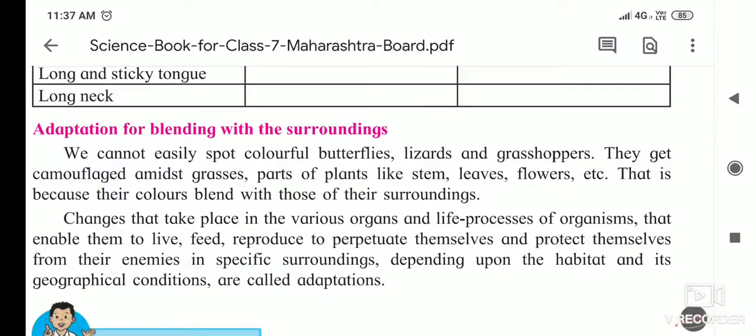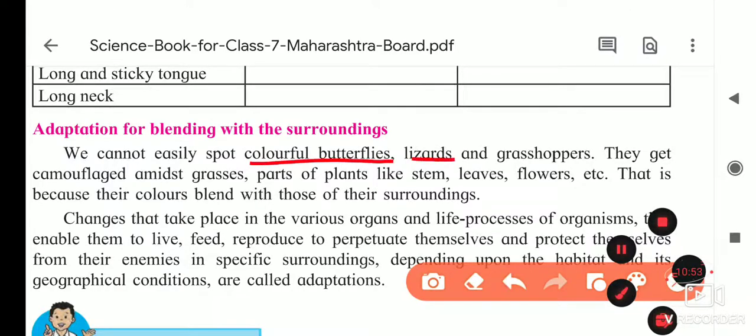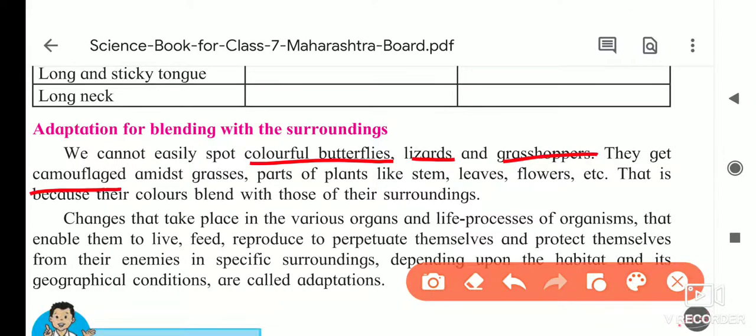Now you saw the video. In that video, you saw how the chameleon changes its color, and that is the adaptation for these animals, to protect themselves from their enemies and to catch the prey. For that purpose they are changing their colors. So here what they told you: we cannot easily spot the colorful butterfly. Colorful butterflies, otherwise lizard, grasshopper, get camouflaged amidst grasses. Amidst grasses means they can hide inside it, the parts of plants like stem, leaves, flowers, and that is because their color blends with those of their surroundings.